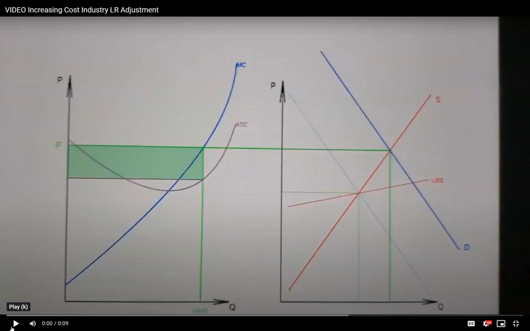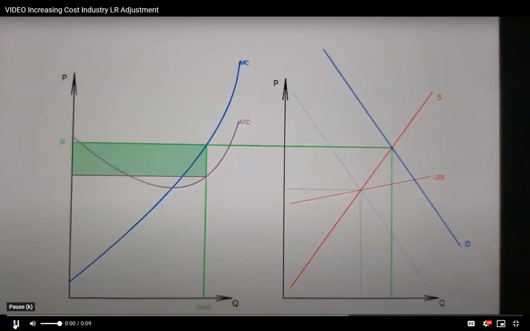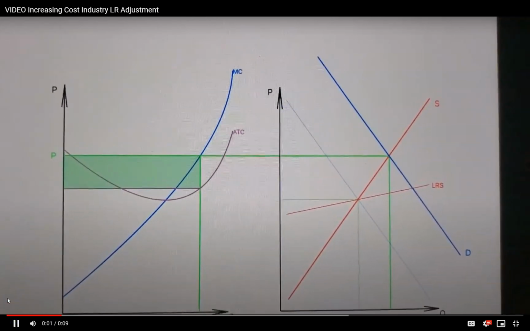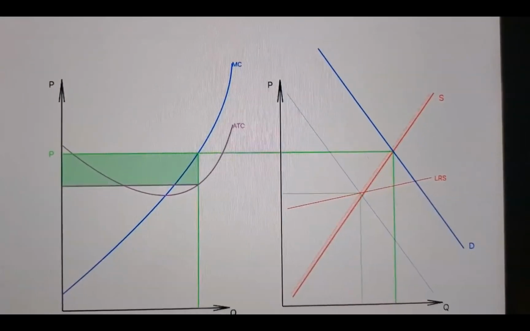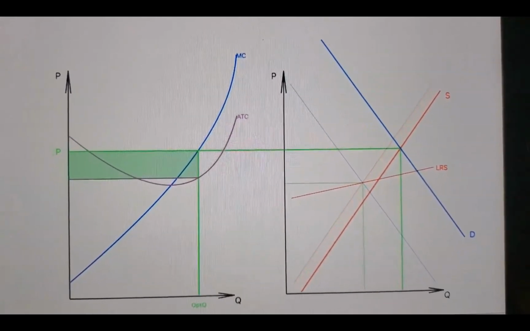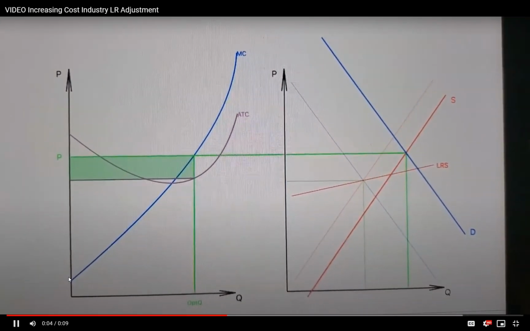You'll notice that as this industry adjusts to the long run, it's very similar to a constant cost industry. There's a profit here, and because there's a profit, firms will enter in, so the supply curve will shift to the right. And as it shifts to the right, you'll begin to see the price drop, just like in a constant cost industry.